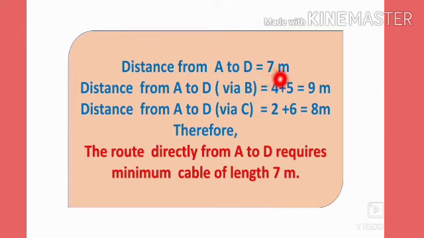So 3 lengths are there: 7 meter, 9 meter, 8 meter. Among this, which is minimum cable length? That is 7 meter. So the route is A to D. Therefore, the route directly from A to D requires minimum cable of length, that is 7 meter.